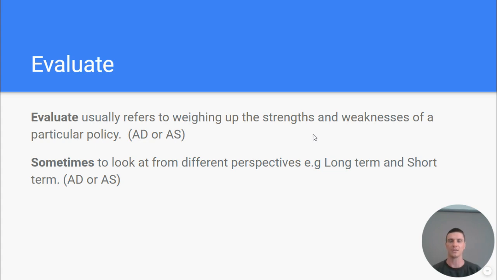Finally, to evaluate. So remember, 99% of the, let's not put percentages on it. Evaluate usually is about strengths and weaknesses. Certainly when we're referring to policies, evaluate asks us to weigh up the strength of the policy versus the weakness of the policy. Okay, and it's the same for aggregate demand or aggregate supply. Sometimes you get asked to evaluate the market, still doing strengths and weaknesses. Sometimes you get asked to evaluate trade liberalization, similar strengths and weaknesses, but it's probably more short-term, long-term, okay?